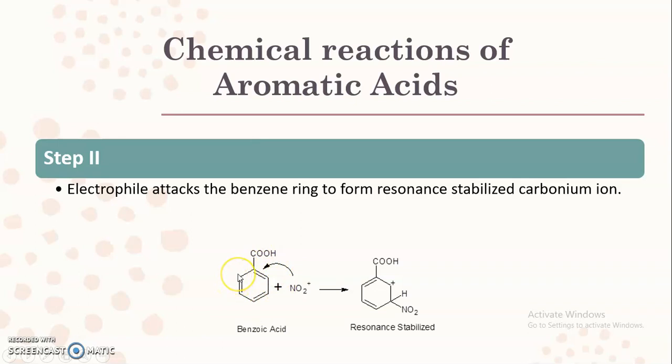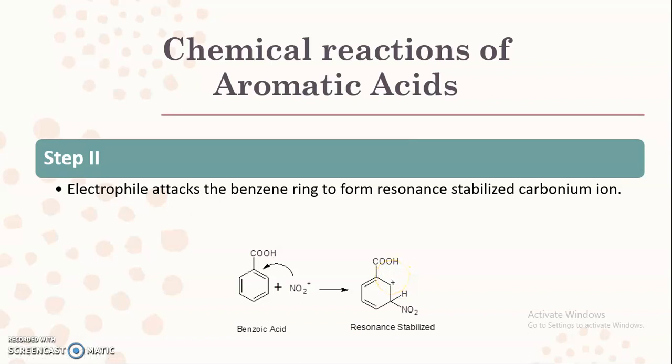When we observe the resonating structures, we see a positive charge is placed at the ortho position as well as the para position. The nitronium ion also has a positive charge, so it is not attracted towards the positively charged positions, and as the meta positions are relatively negative, a resonance stabilized structure forms in which the nitronium ion is attracted towards the meta position, and a carbonium ion is formed.